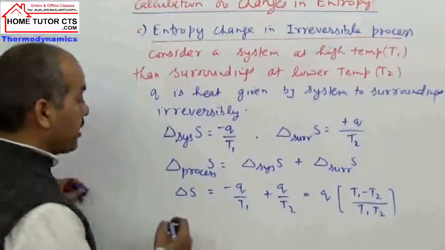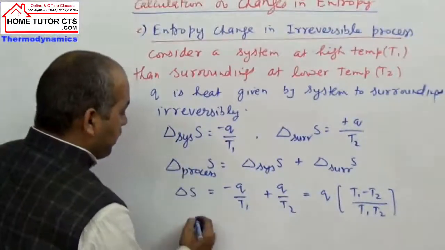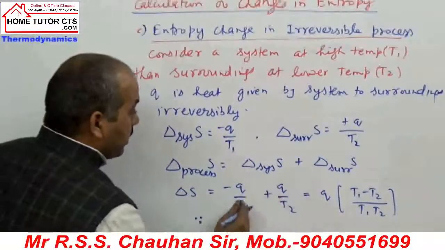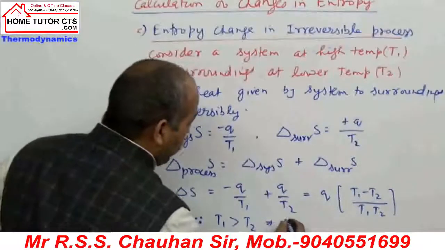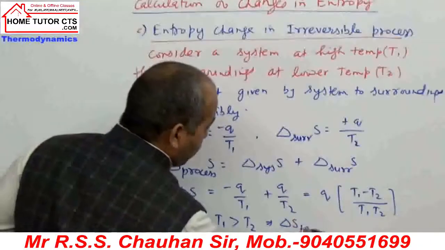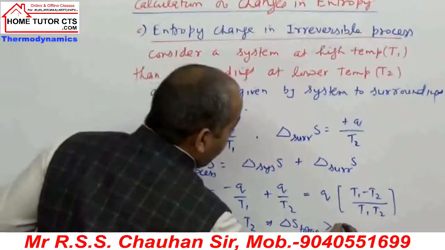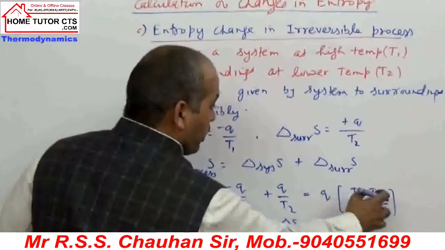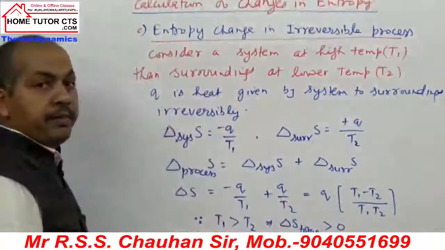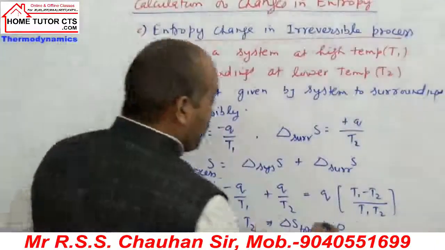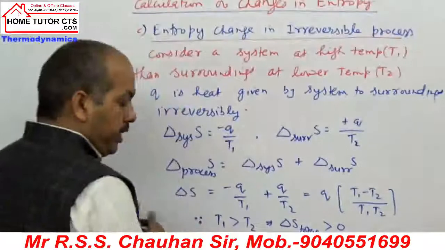Now since in the given case T1 is more than T2, I can write here delta S total is more than 0. This is a positive value.